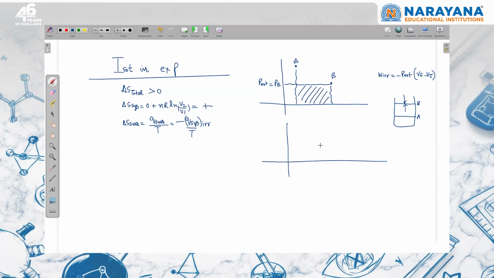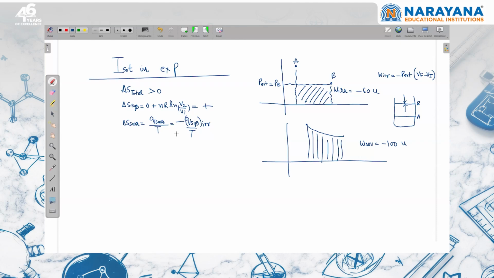If the same process is there, if I'm moving from A to B reversibly, this is the graph. The graph is like this, right? Then the work done is equal to the area under the graph. This is for a reversible process, right? So we know that if we are expanding something reversibly, the magnitude of work done in a reversible process will be more. Suppose this is minus 100 units; in an irreversible process, the work done will be less. I can say just an arbitrary value, minus 60 units, right?